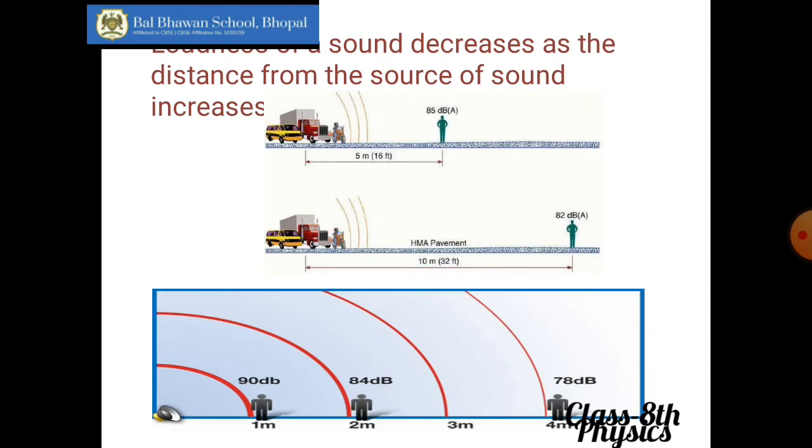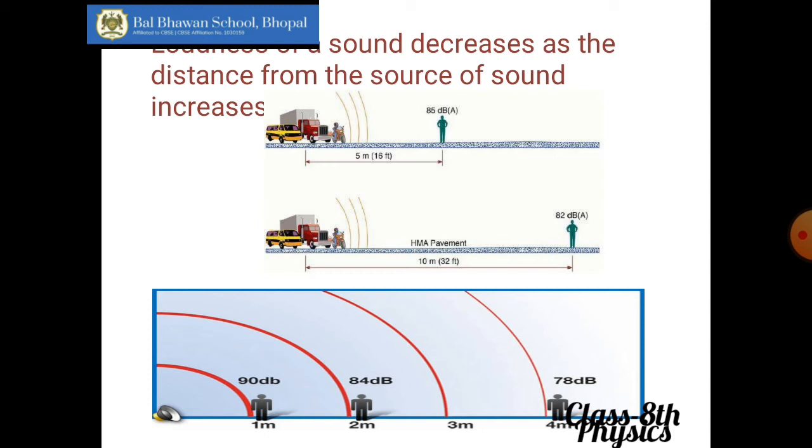Now, the third factor on which the loudness of a sound depends is the distance between the receiver and the source of sound. For example, you are having the music system inside one of your rooms. If you sit there, you are able to hear a very blasting sound of the music. As you go farther outside in your hall, in the next room, the sound becomes less. The loudness becomes less. So if you increase the distance between the receiver and the source of sound, the loudness of a sound also keeps on decreasing. The sound becomes feeble. It becomes very less loud.